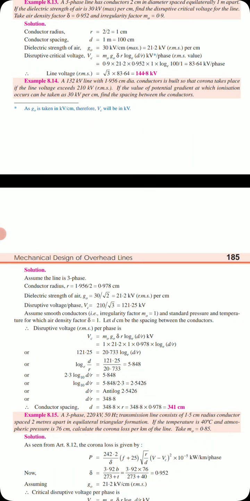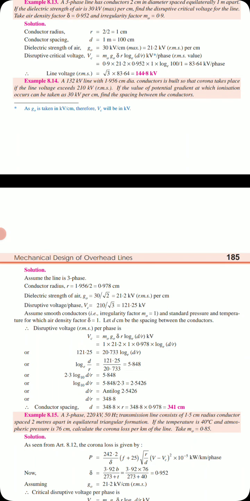Another problem: a 132 kV line with 1.956 cm diameter conductor is built so that corona takes place if the line voltage exceeds 210 kV RMS. The value of the potential gradient at which ionization occurs can be taken as 30 kV per centimeter. Find the spacing between the conductors. Here we need to calculate the spacing. Three-phase line is given. Radius we need to calculate by diameter divided by 2. g naught is given already.